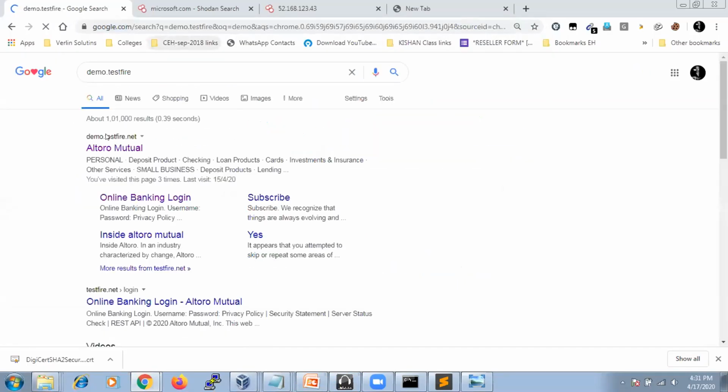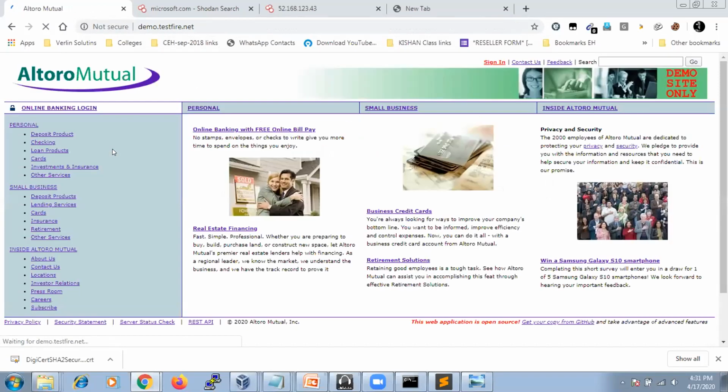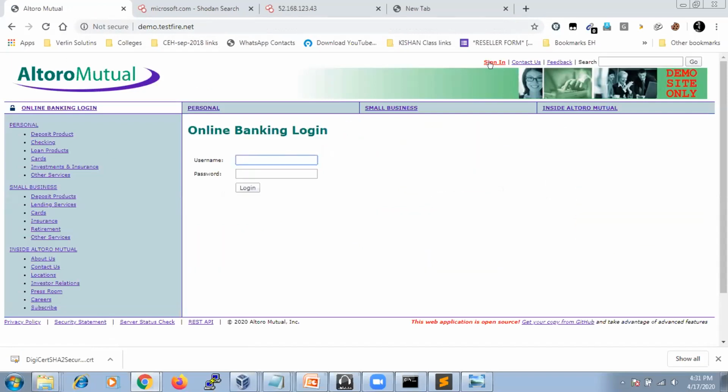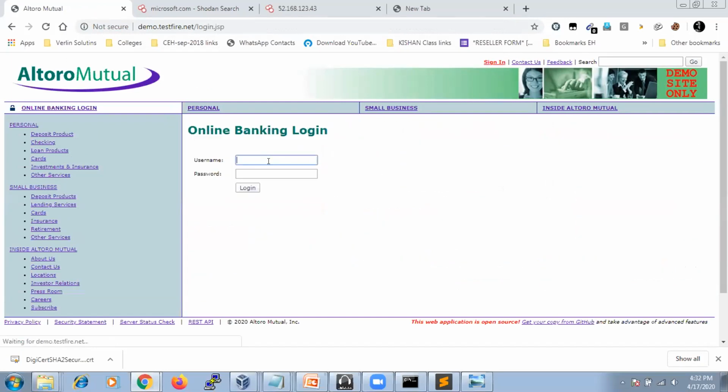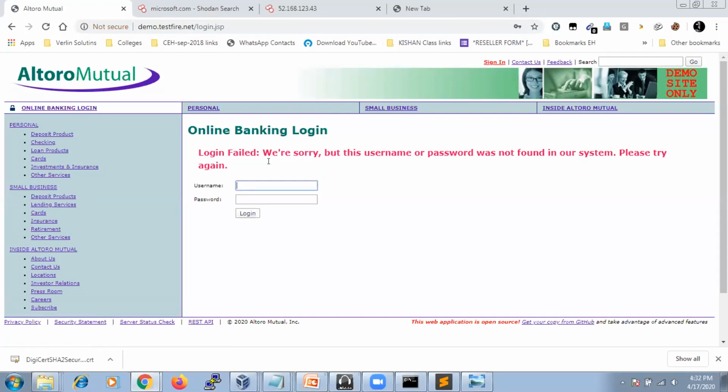See, for example, this is a website. If you go to demo.testfire.net, this is a website, right? For this, you need a login, right? Without a username and password, we can't log into that particular application, right? So we'll try with admin, guessing passwords. What it is going to tell you is that it is logged in, right? The same way, whenever you go with some other stuff, like admin, sorry. Okay. So what it is going to show you is login failed, right? Everything is good.